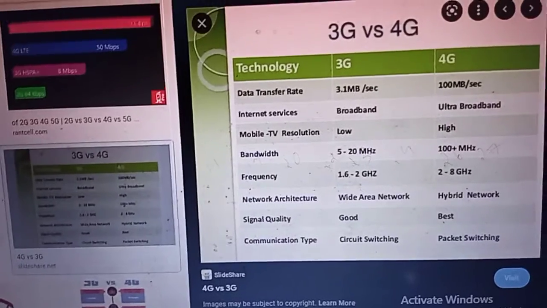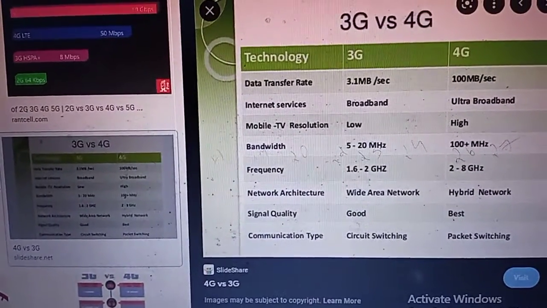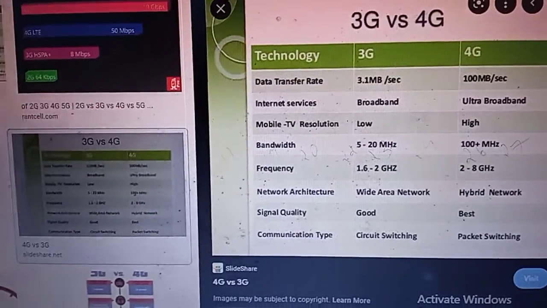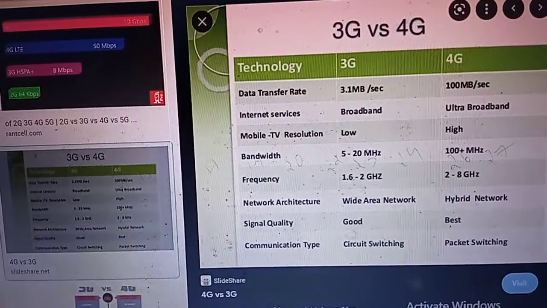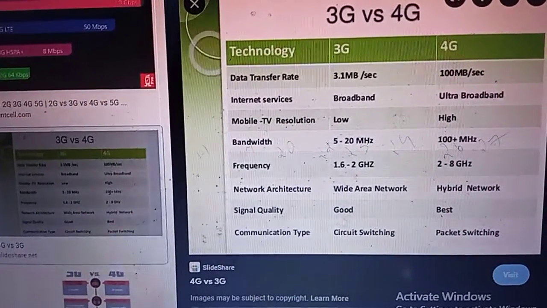Then 3G provides circuit switching only. Circuit switching means a direct connection like a phone call. There is no splitting of the message into small pieces. So this is the main difference between 3G and 4G. If you write this point, you will get full marks.